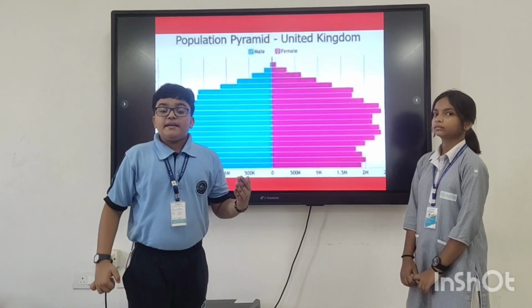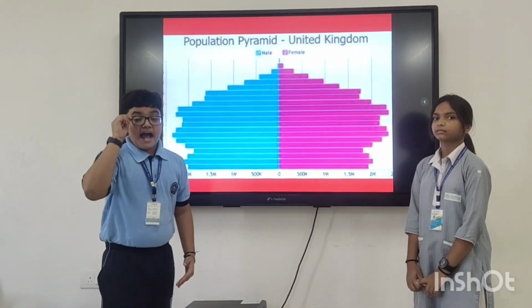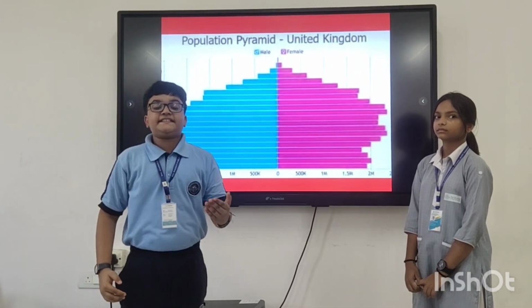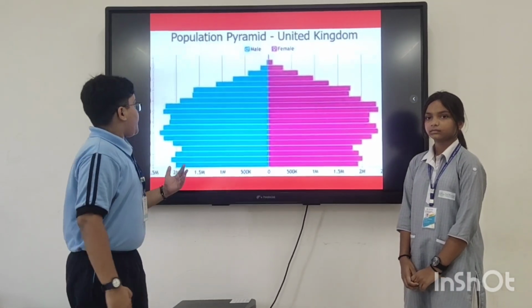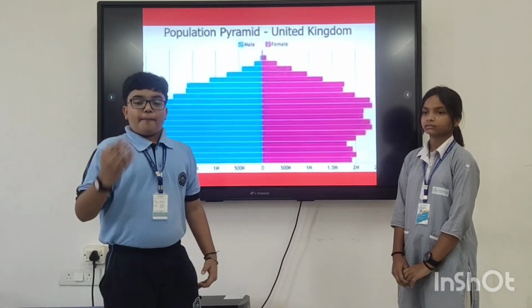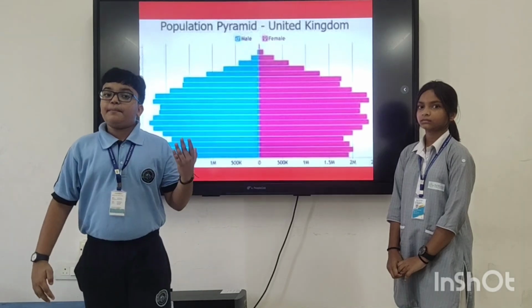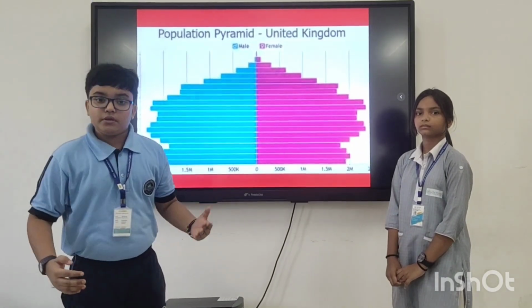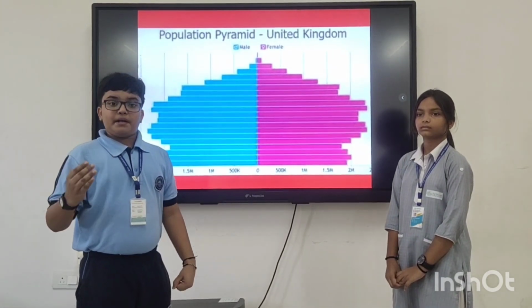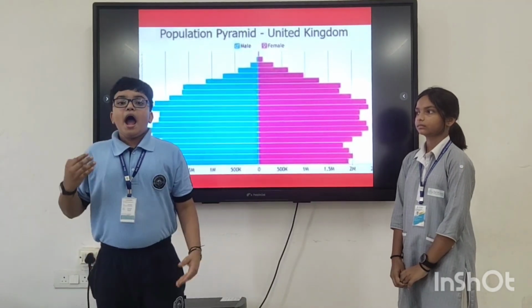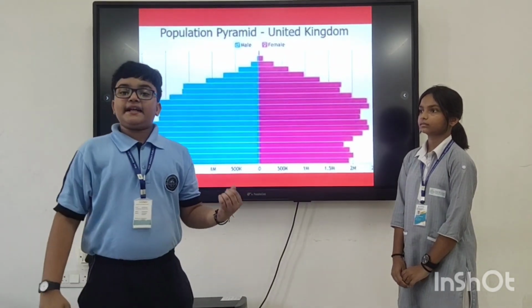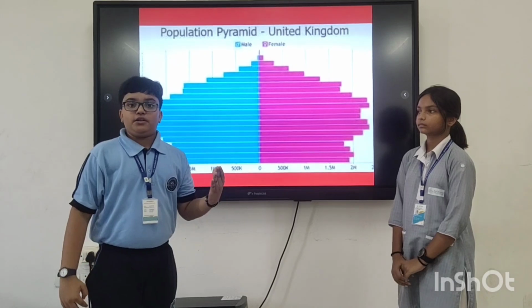The United Kingdom is located in Europe and has a population of around 67 million. The population is mostly around the age of 60. The population also has a stable gender distribution. Most of the people in the United Kingdom are of the age 60, and the birth rate and death rate of the United Kingdom are very low.